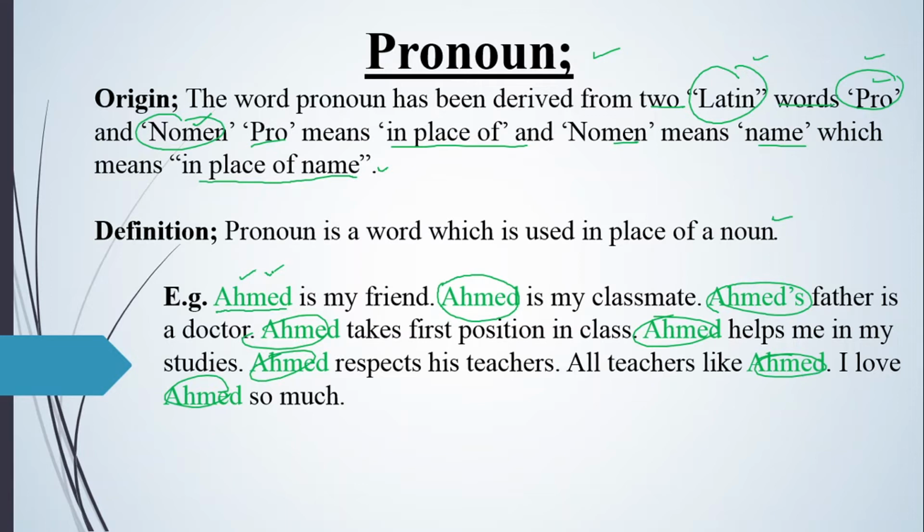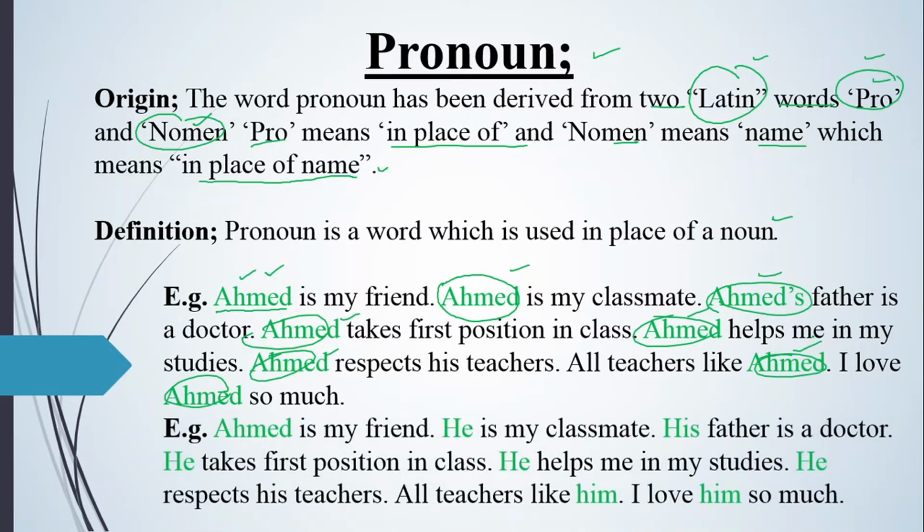So what does a pronoun do? It stops the repetition of the same word and replaces it with its own word. You will stop the repetition of the noun and use a pronoun, which means in the place of a noun. Ahmad is here a noun. In place of the noun you will use a pronoun. Then your paragraph will look suitable and acceptable.